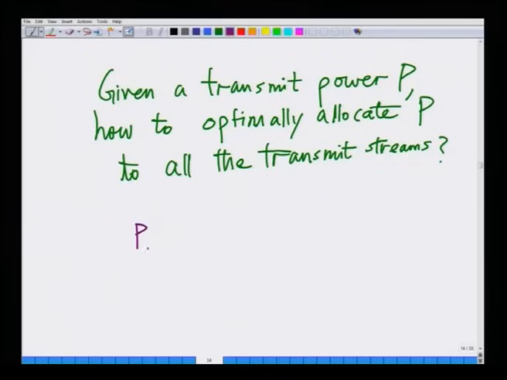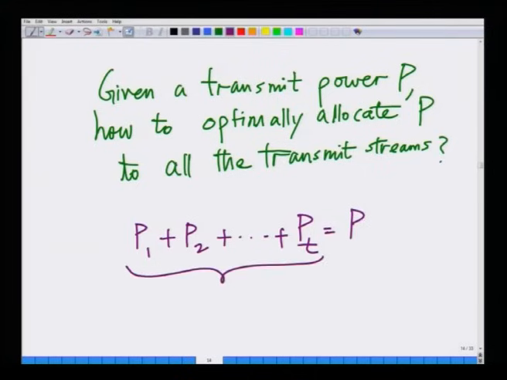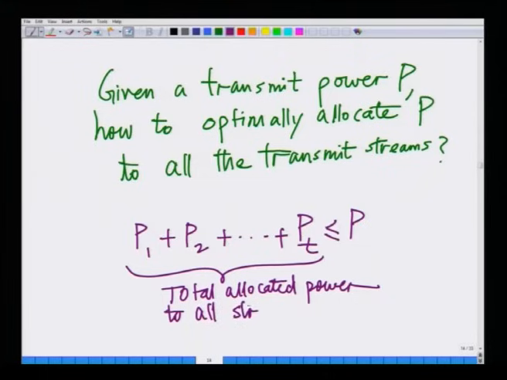So, we know P 1 plus P 2 plus P T equals P, or in fact strictly speaking we have to say the total allocated power to all streams is less than or equal to P. We said that the total allocated power to all the information streams has to be less than or equal to P. But how do you optimally allocate the power?